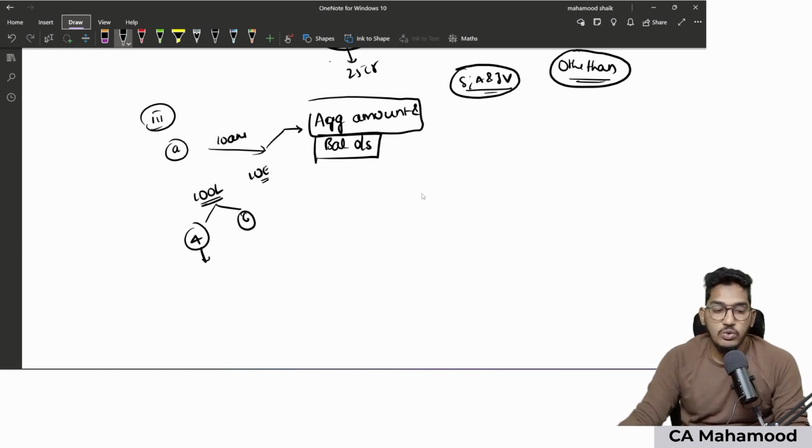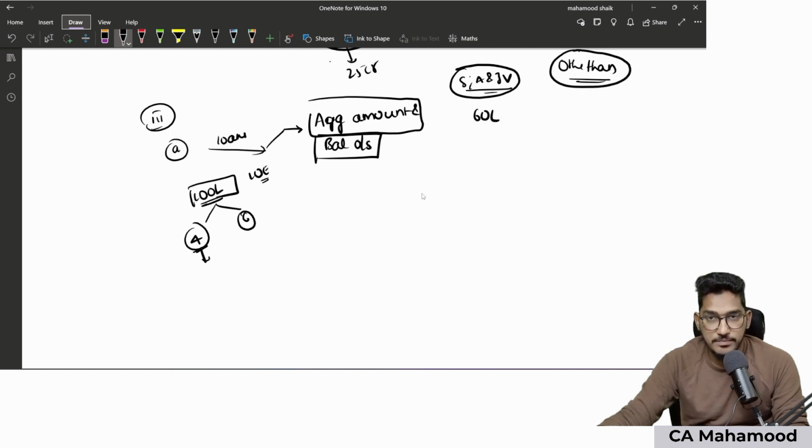Now I need to divide, out of this 100 lakh rupees of loan, how much was given to subsidiary, associate, joint venture. Assume 60 lakhs was given. How much has been given to other than subsidiary, associate, joint venture? 40 lakh. Not just that, what is the balance outstanding as on the balance sheet date?